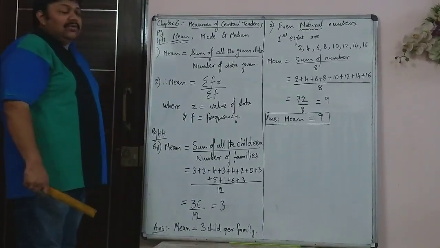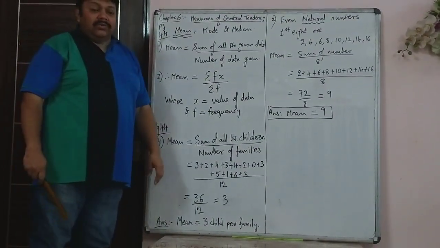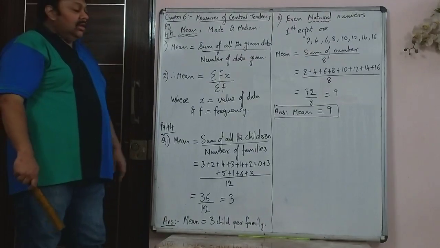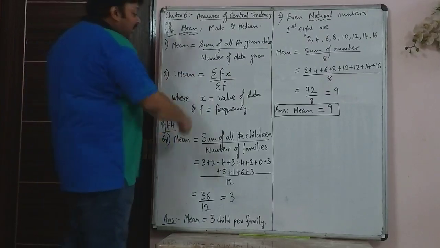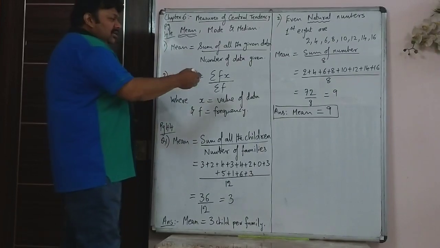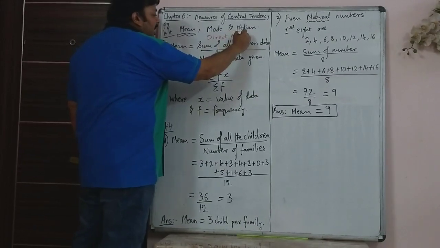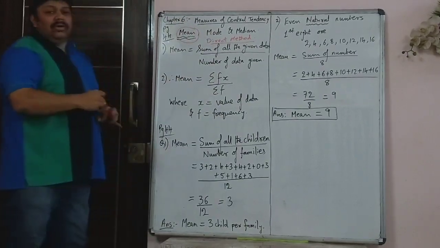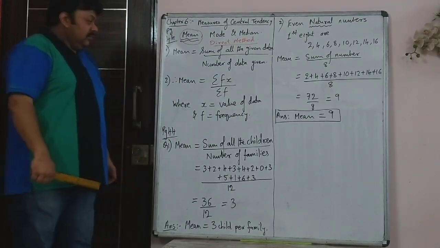So first we will start with mean. It is chapter 6 on page 44 of your Anish tutorial textbook. Mean is the sum of all the given data upon total number of data, or second, you can say it is sigma fx upon sigma f, where x is the value of the data and f is the frequency. Both of these are called the direct method to find mean. We are starting mean today. First we will do mean, then maybe mode and last median.